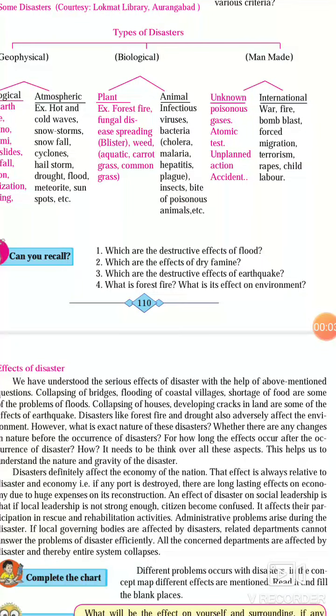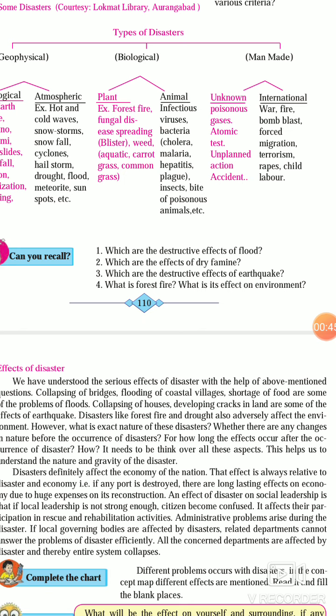Again, some questions are there which we have to answer here. Let's see. Which are the destructive effects of flood? So, flood shows the destructive effects like waterlogging, drowning, or collapse due to surge of water. Houses, trees can be collapsed, plants can be uprooted, and then various diseases are seen due to flood. Due to moist condition, epidemics and diseases are spread. So, these are the destructive effects of flood.